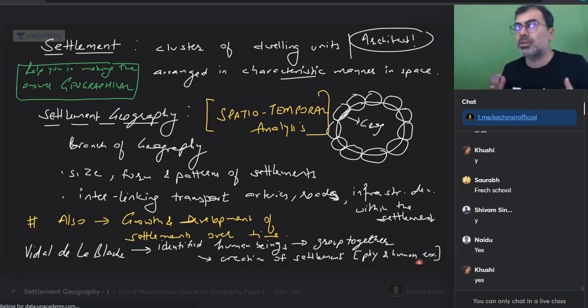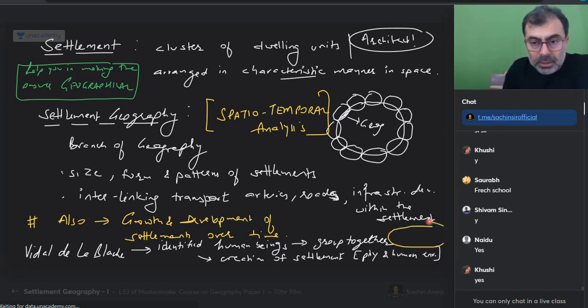So human beings, their urge to come together, gives or leads to the creation of settlement, and settlements are created under a given physical or human environment. Is everyone okay? If you remember some technical words from Vidal de la Blache, which we can put here, anything that you can think of.